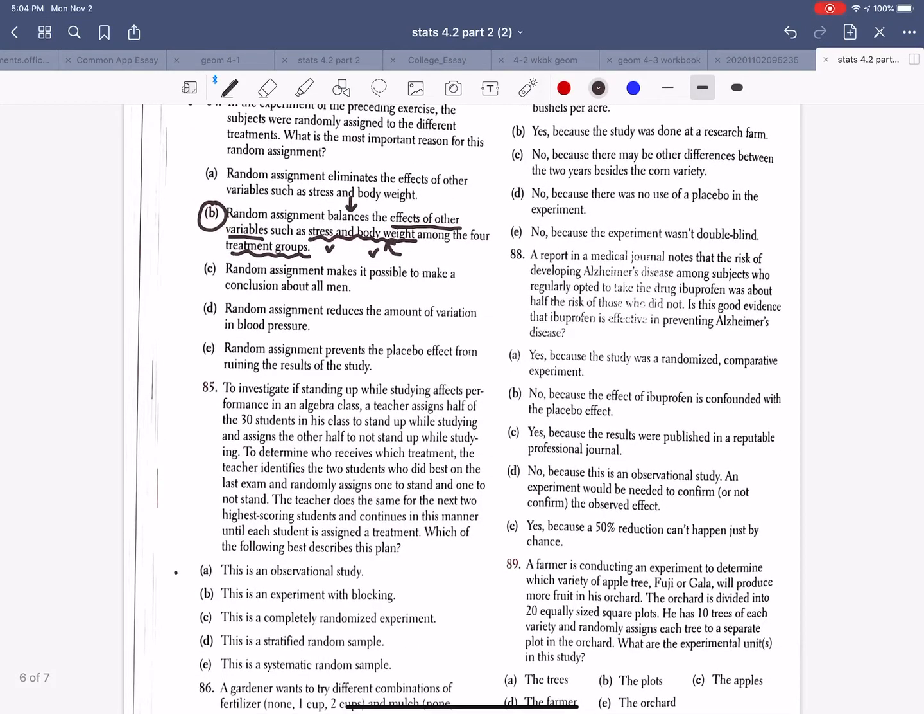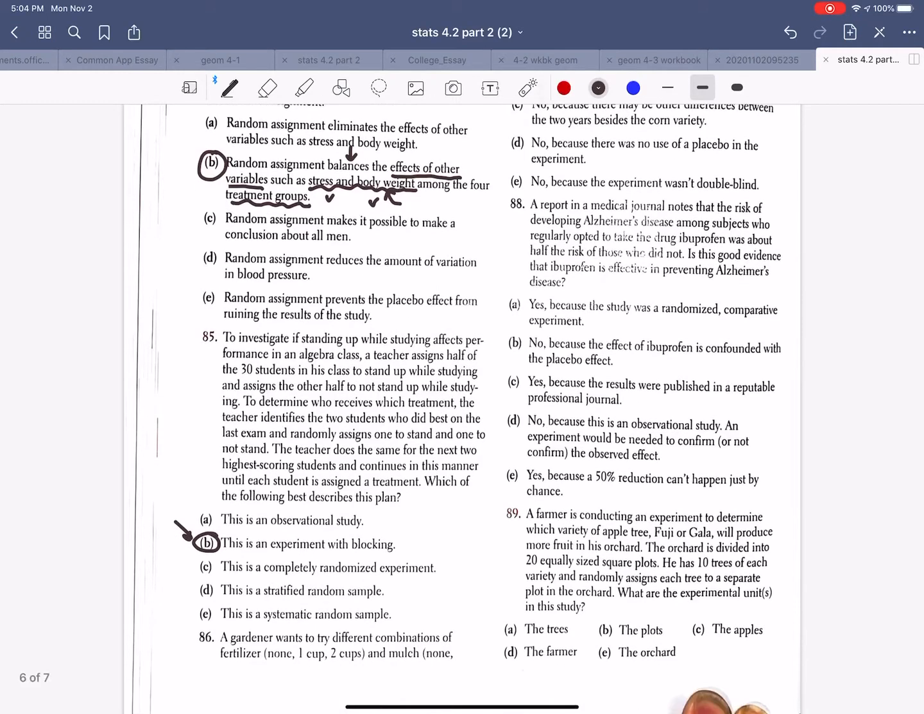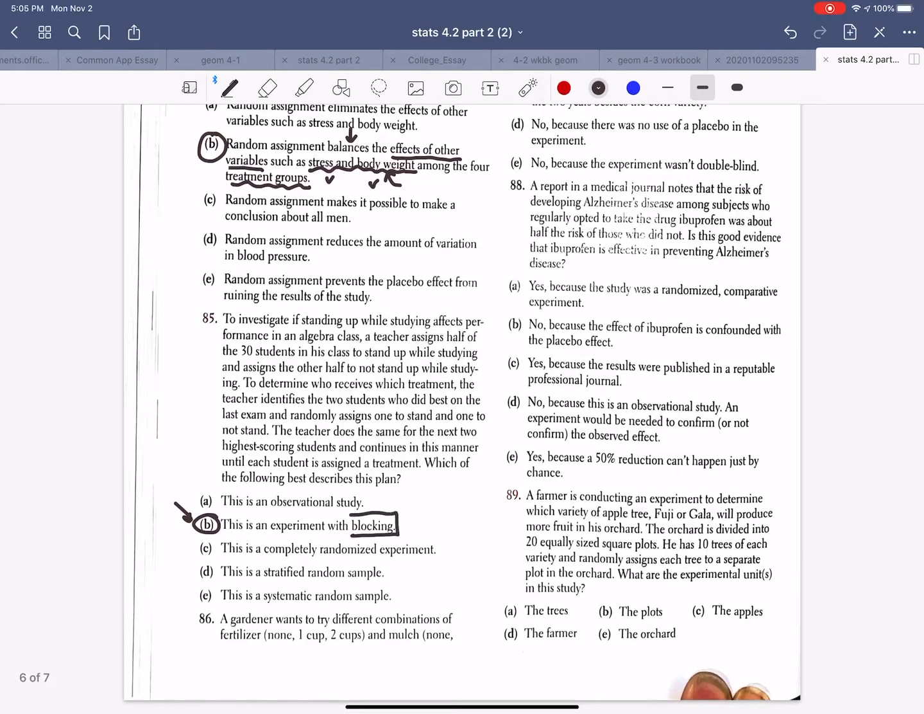All right, let's take a look at 85. That answer was provided as B. So this is an experiment with blocking. So this should match what we did directly in class. So let's take a look.